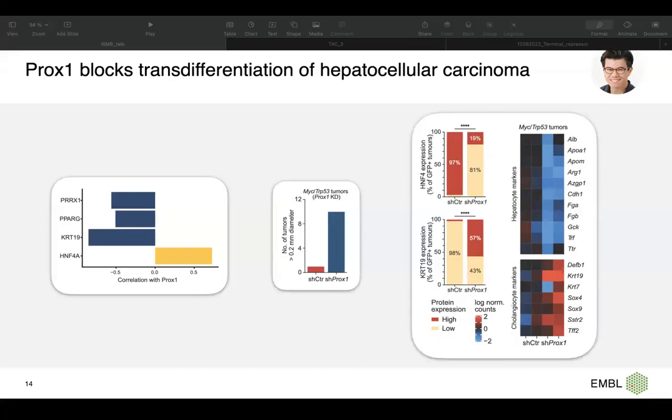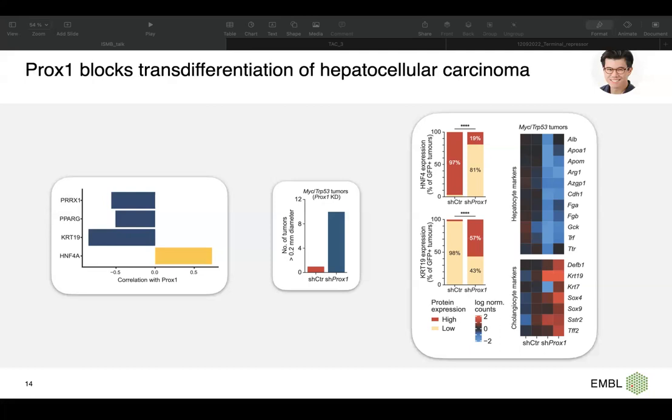One interesting observation was that when we look at these GFP positive tumors, in this top bar plot we have a lot of cells with high HNF4A expression. But when we knock out PROX1, 80% of them now have low expression. At the same time, in the control case, 98% of them have low KRT19 expression, but when we knock out PROX1, around 57% have high KRT19 expression.